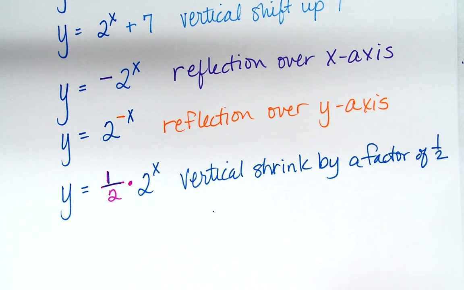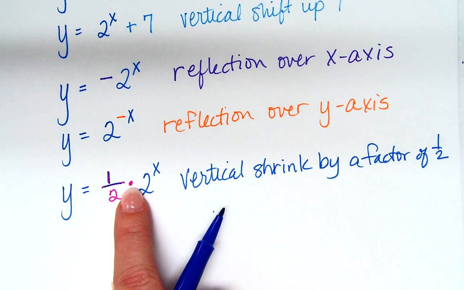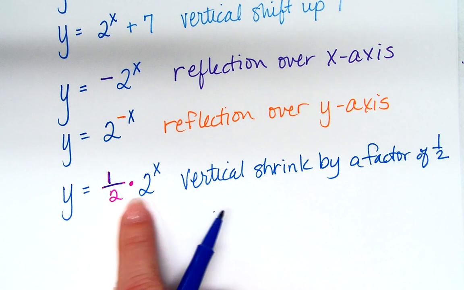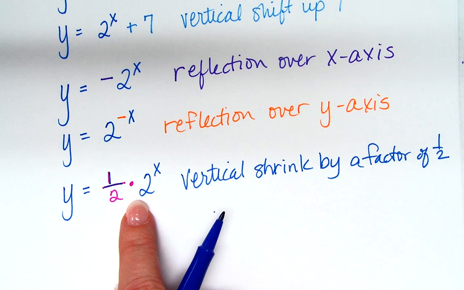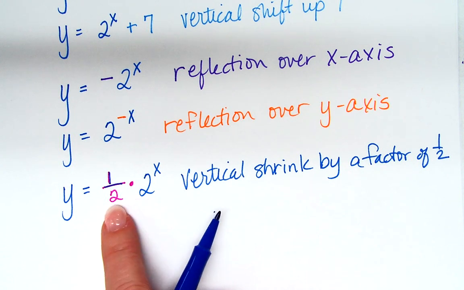Okay? Now, here's something I have to stop right now. I want to stop this right now on the very first day that we talk about exponential functions. Because you know what some people want to do right here? Multiply them. Why can we not multiply these two things right here?